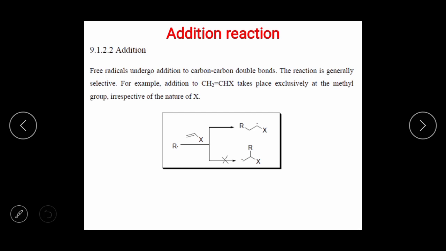Okay, this is the alkyl radical in presence of this reagent. When this reagent is used, what happens? The double bond breaks. After that there is a generation of two radicals, and this one radical and the alkyl radical merge together. Again there is a generation of radical. This is the first. When you see the second product, it is not formed. Again the same thing is there. A tertiary free radical is more stable than a secondary one, than a primary one. That's why the first product is formed.